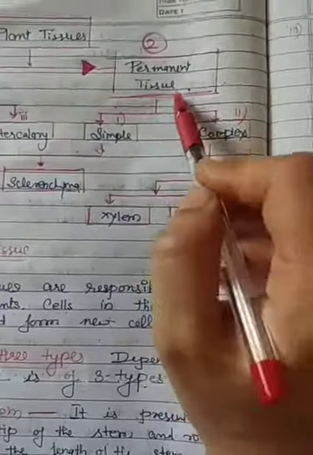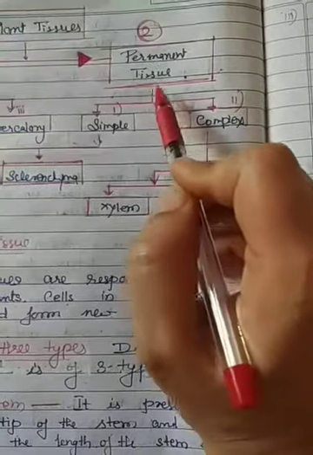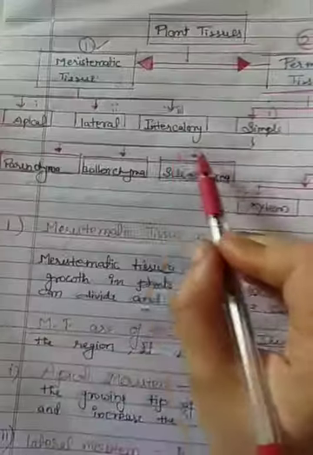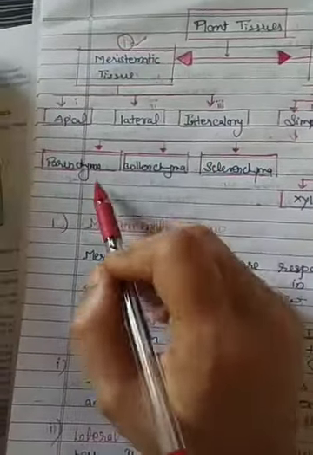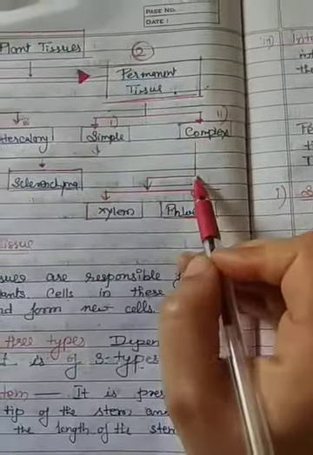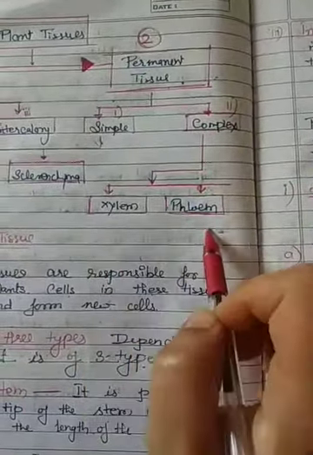Now, next is permanent tissue. Permanent tissue is categorized into two parts: simple and complex. Simple tissue is categorized into three parts: parenchyma, collenchyma and sclerenchyma. Complex tissue is divided into two parts: xylem and phloem.